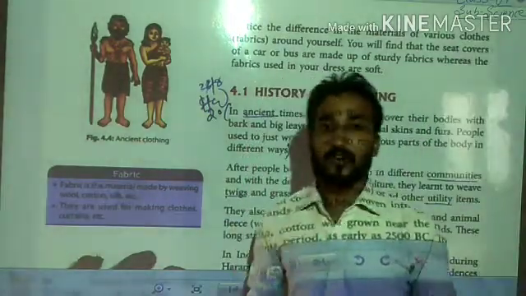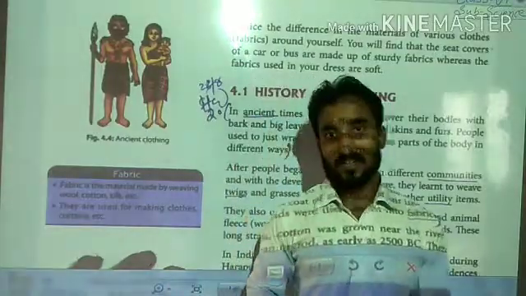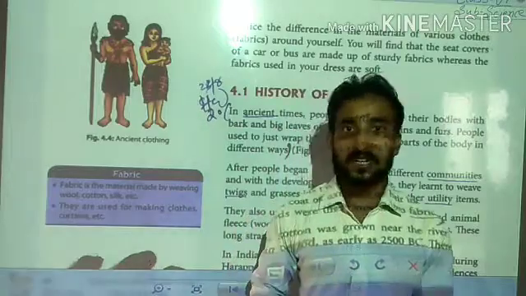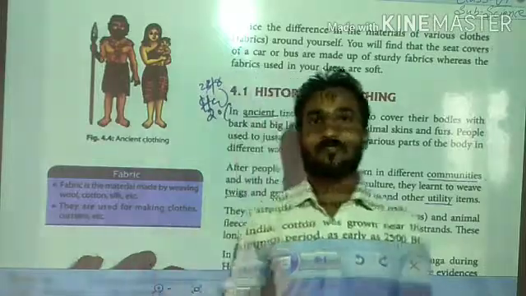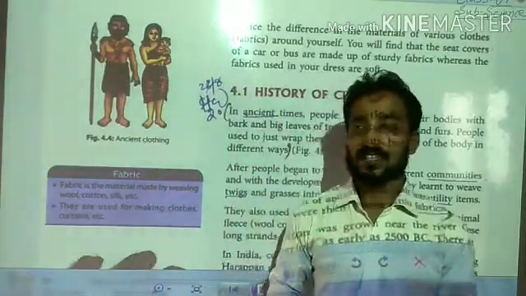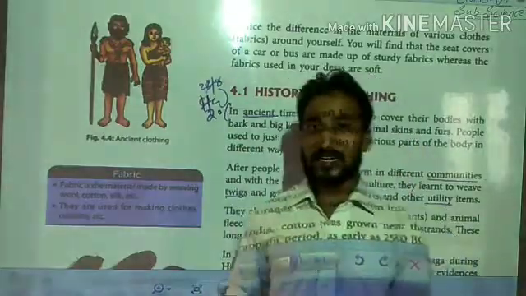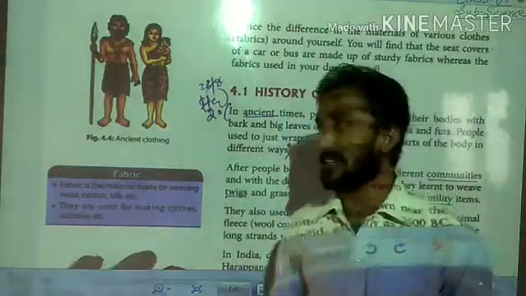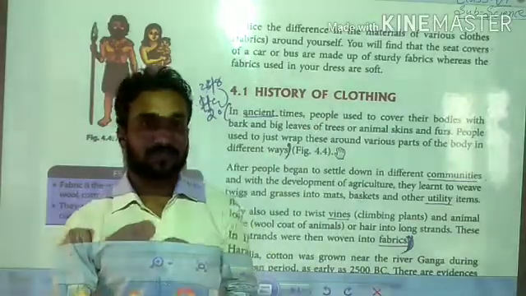If I talk about how cloths are obtained, how cloths are prepared, made, how? Can you guess? Cloths are prepared by the use of fibers, fabrics. There are different types of fibers, fabrics. So we will know about it, but before that we will discuss the history of clothing.